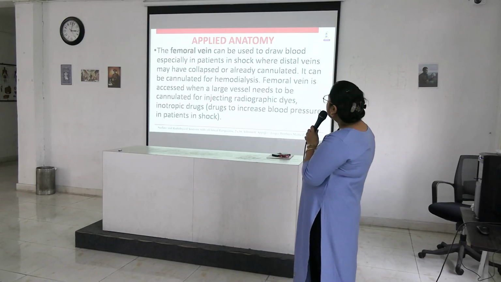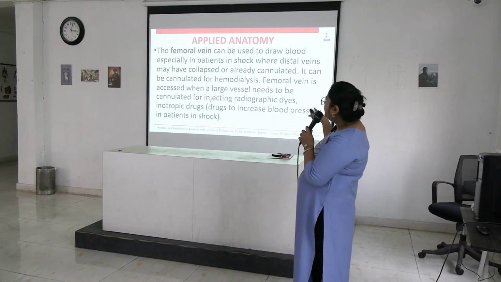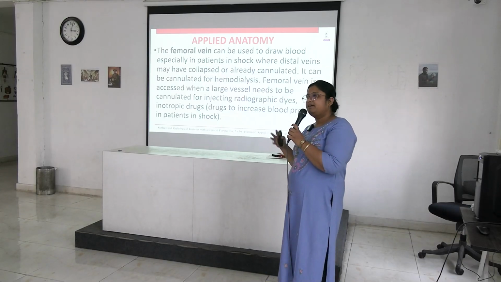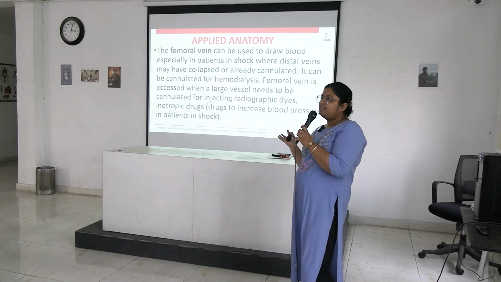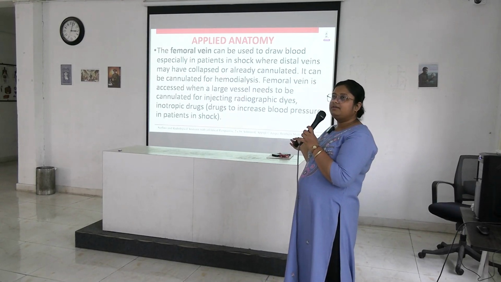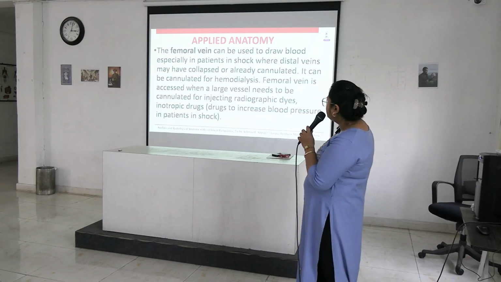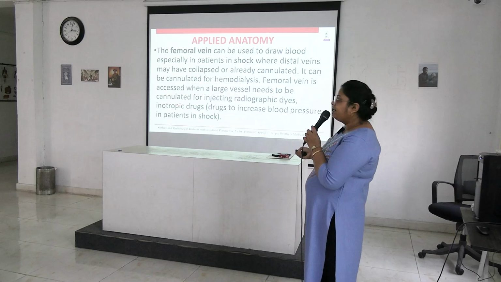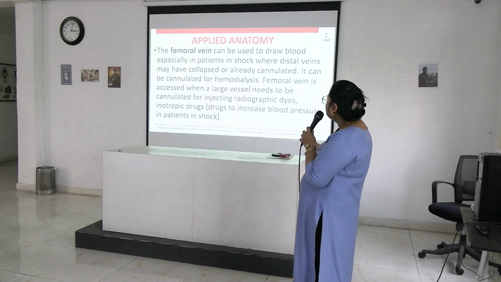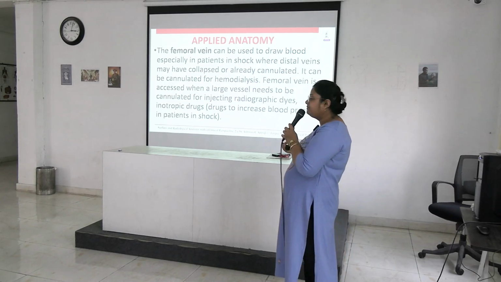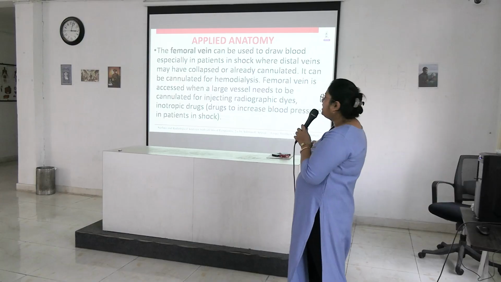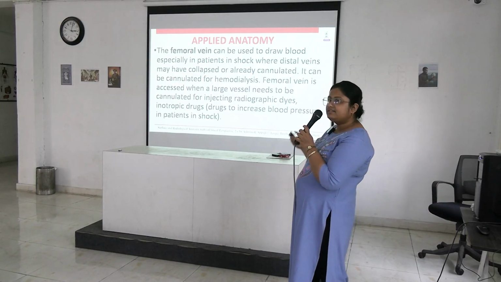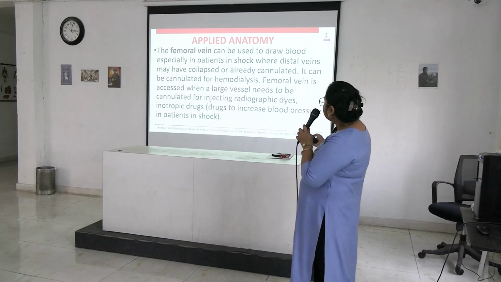The clinical aspect of the femoral vein is used in your explain-why question or as part of a long question. The clinical aspect of the femoral artery and femoral vein is very important for theory. Femoral vein can be used to draw blood, especially in patients in shock, where distal veins may have collapsed or are already cannulated. And it can be cannulated for hemodialysis in dialysis patients, you will see.